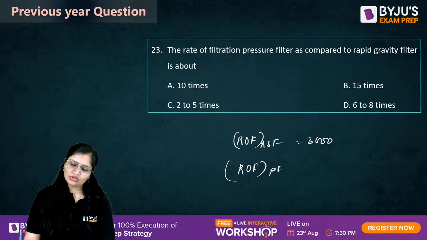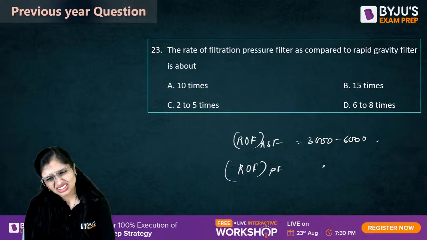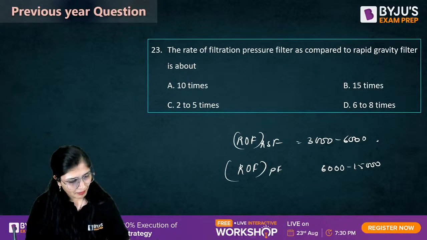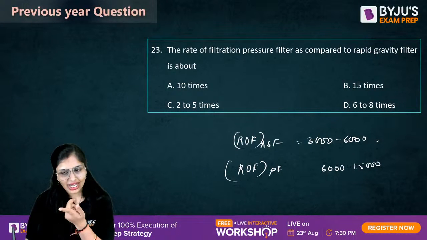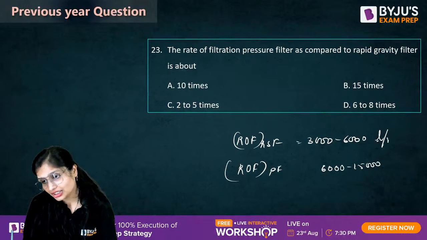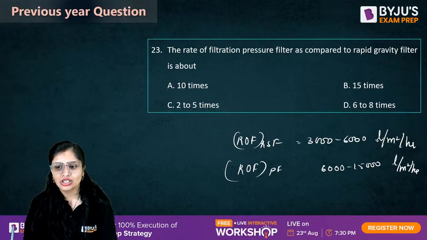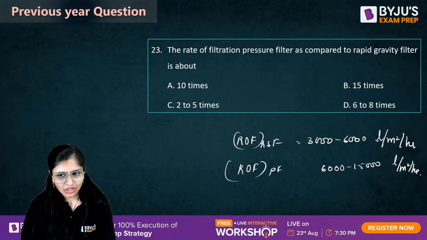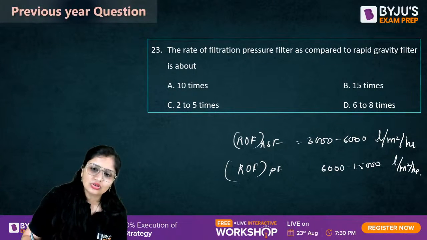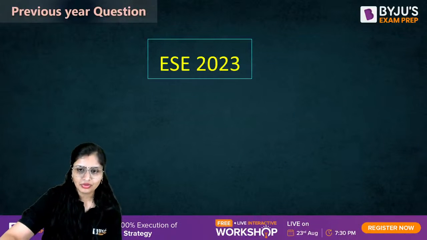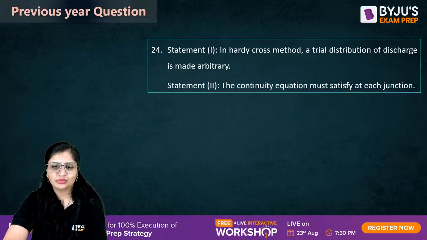This is 3000 to 6000 and this comes out to be 6000 to 15000. कितना times हो गया guys? And this is on per hour basis, liter per meter square per hour. So how many times? 2 to 5 times. Got it?